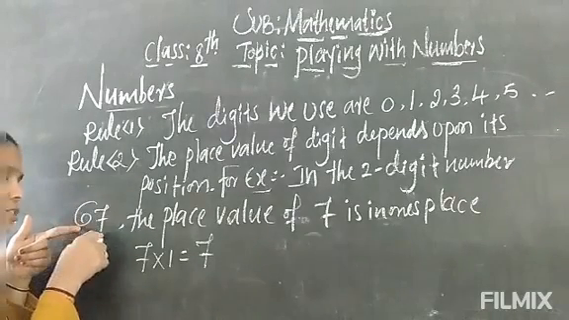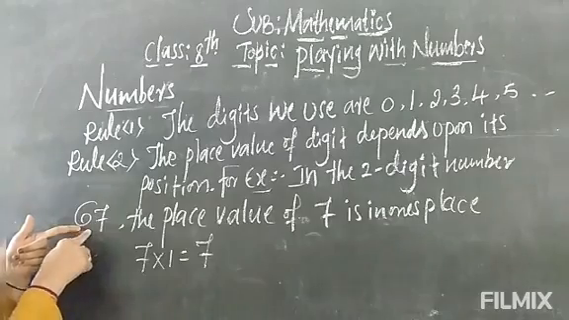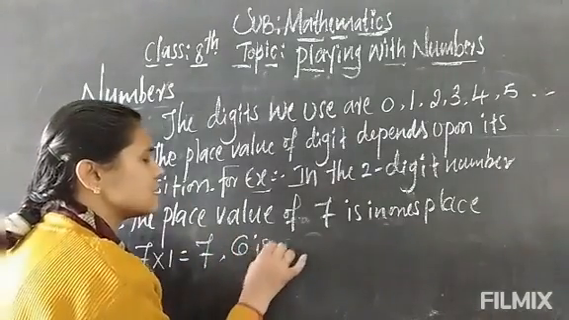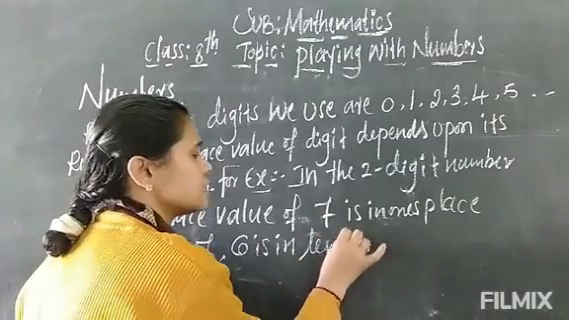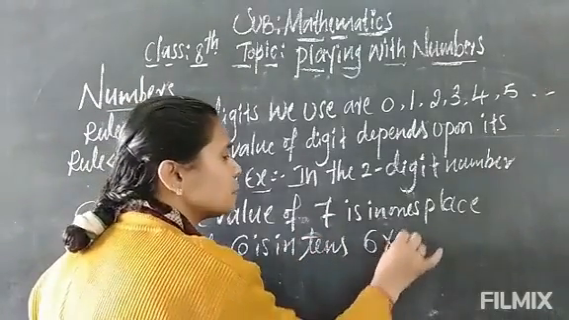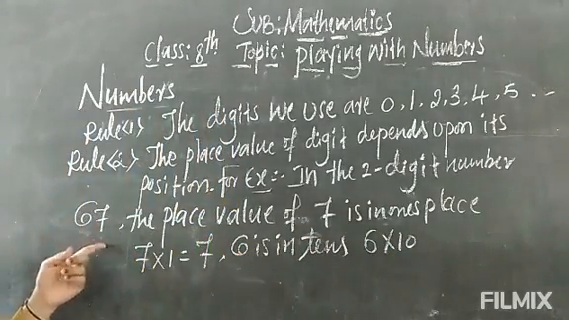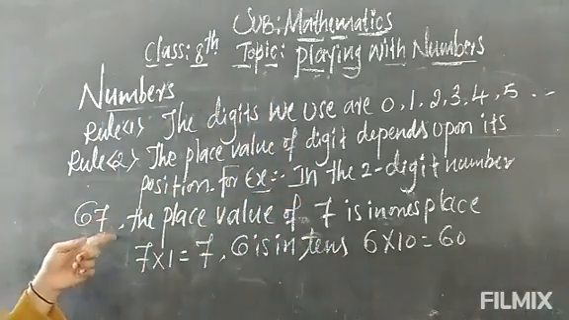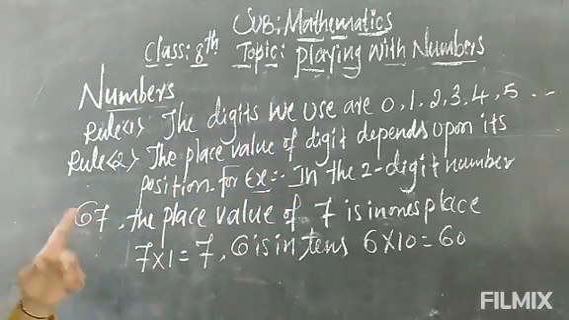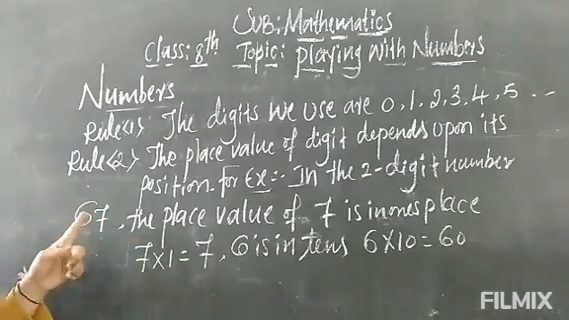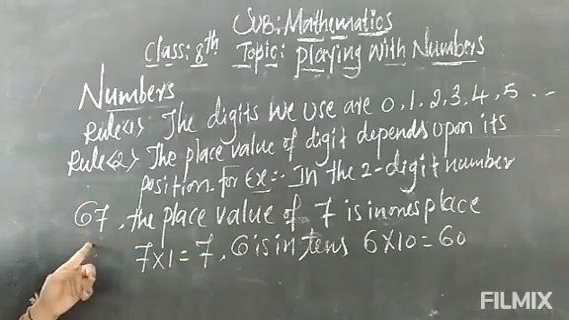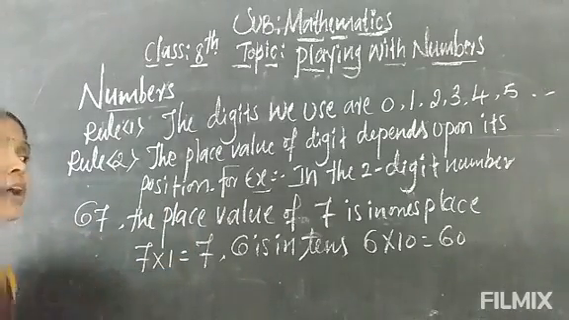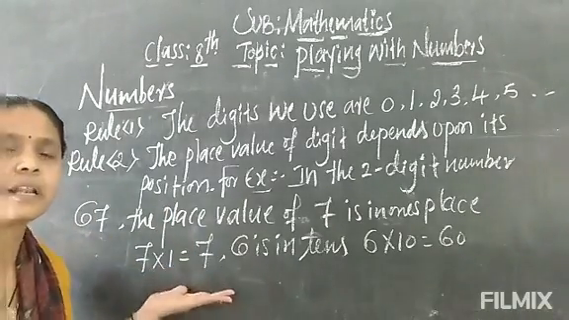As you know, this is in the ones place and this is in the tens place. So 6 is in tens. 6 is to be multiplied with 10, so that becomes 60. 6 tens are there. And here the value of 6 is 6 into 10, and 7 is 7 into 1.